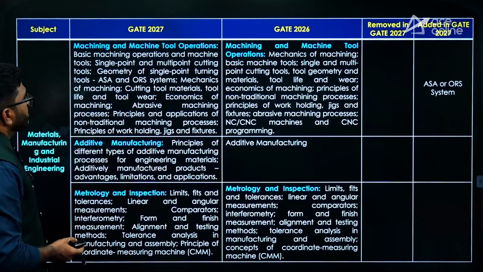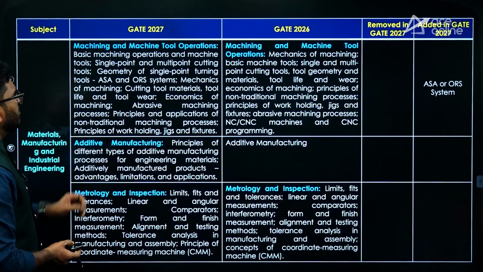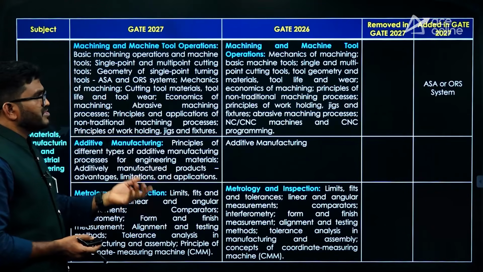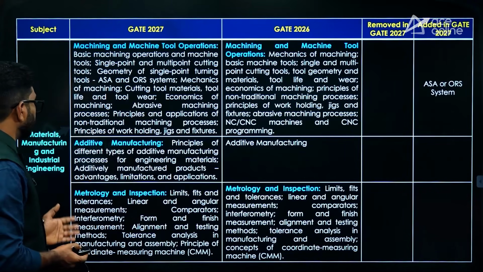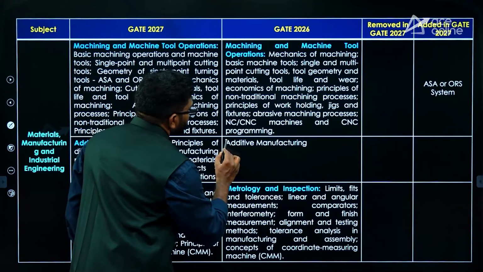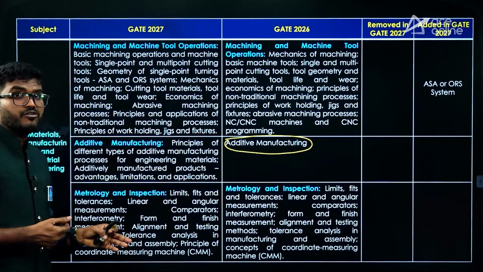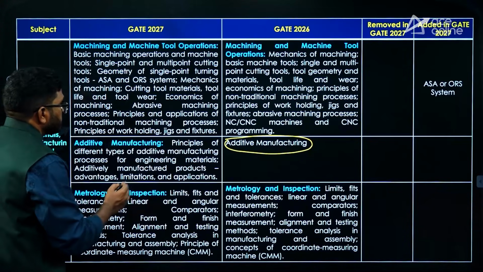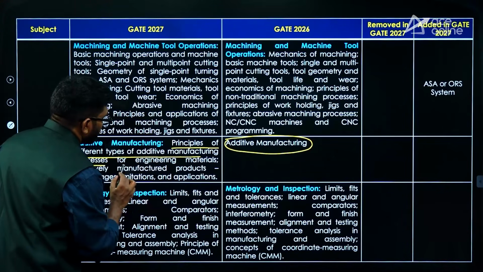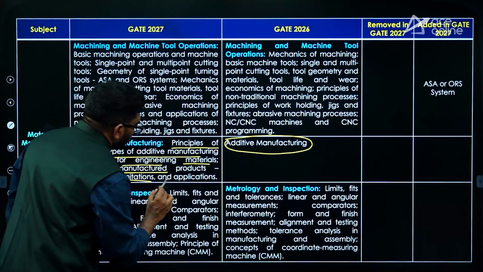And you can see the machining and machine tool operations, more or less there is no change in the syllabus. Same syllabus he has given, maybe some words they changed, but the syllabus is the same. But here is the additive manufacturing. Previously they just gave a word additive manufacturing, but now they mentioned a syllabus for additive manufacturing. You know, the principles of different types of additive manufacturing processes for engineering materials, additively manufactured products, advantages, limitations and